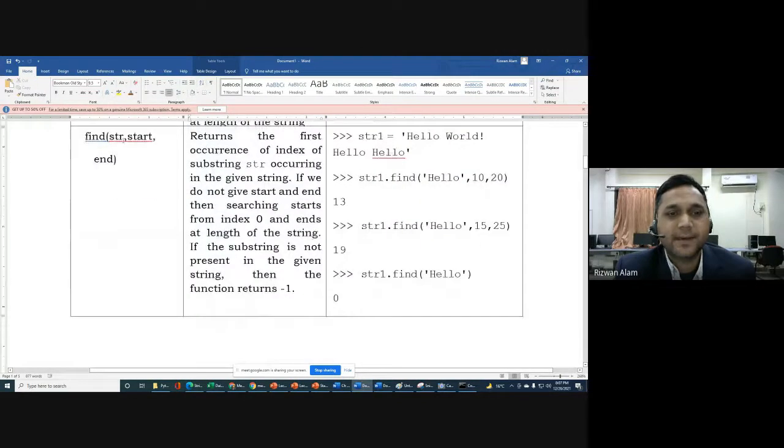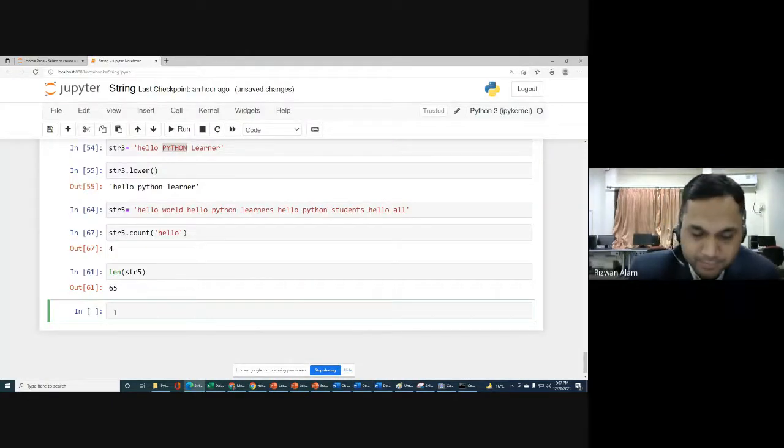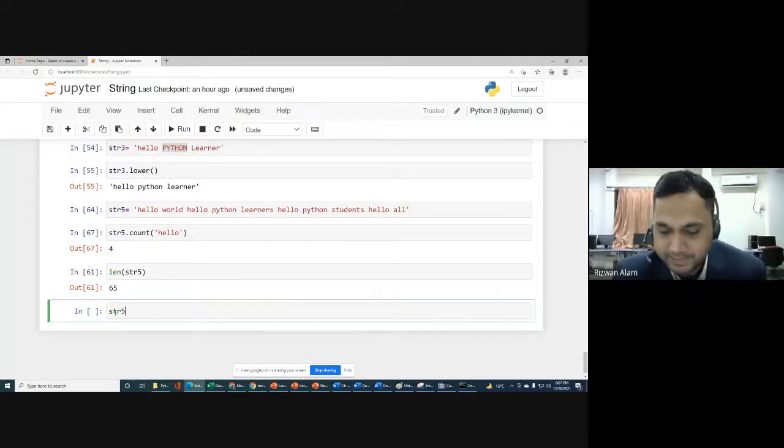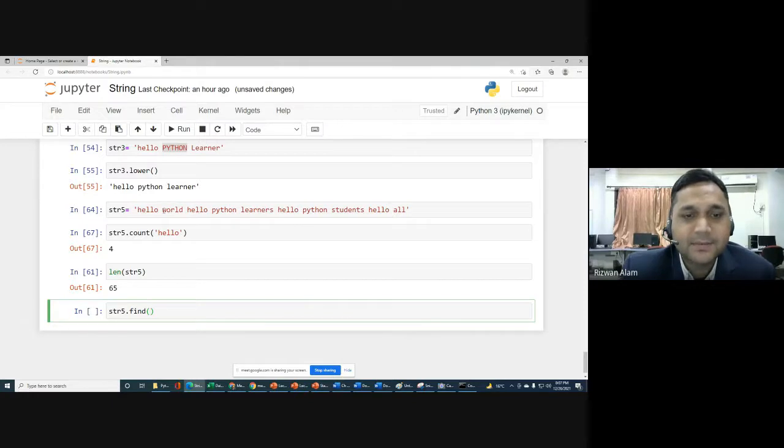And then we have find. Find means we want to find the first occurrence of that substring. For example, if we want to do str5, and in str5 we want to find where we have this word python.